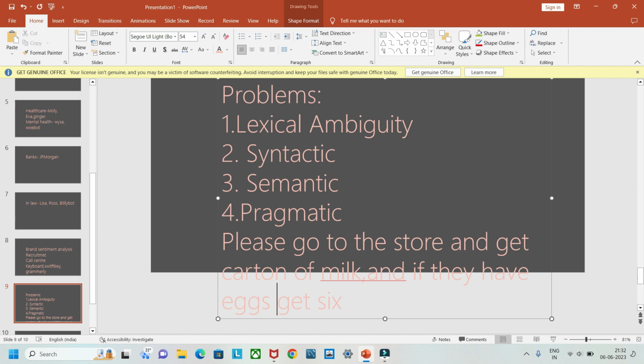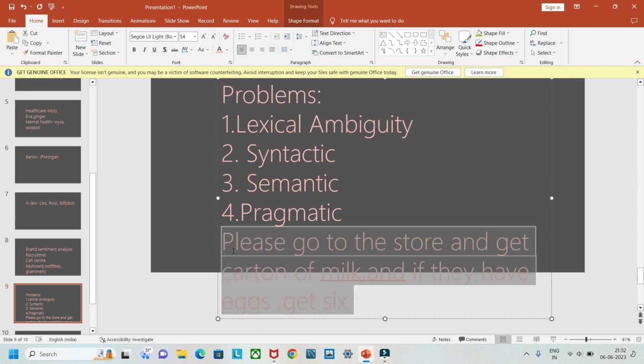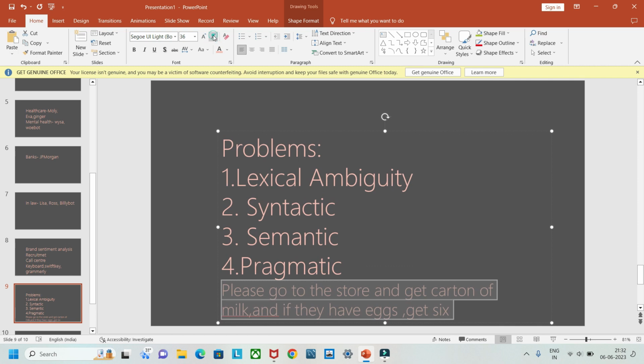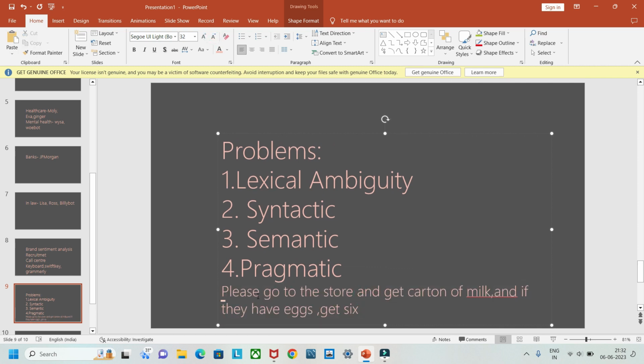In this case, the first meaning is that you go to the store and get a carton of milk, and if they have eggs, you get 6 eggs. But this sentence also gives another meaning: get a carton of milk, and if they have eggs, get 6. That means you are getting 6 cartons of milk. That is misinterpreted by the machine. That is pragmatic ambiguity.